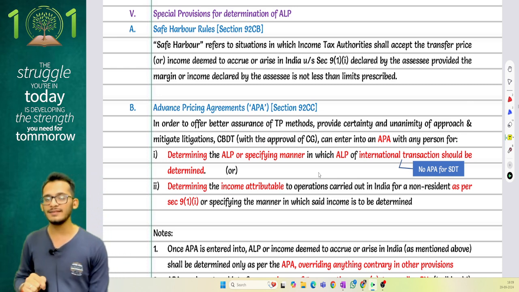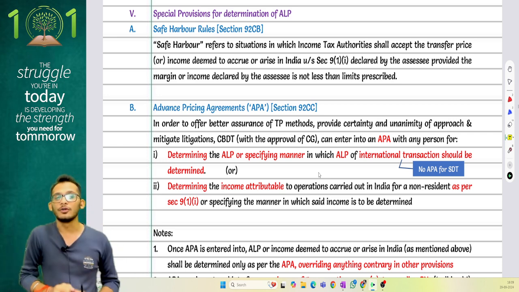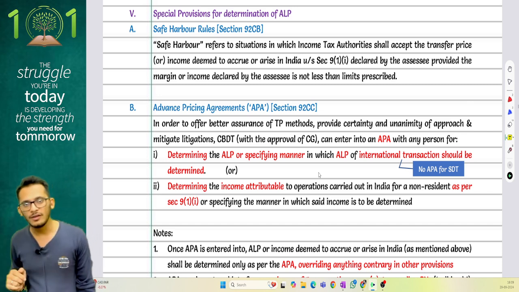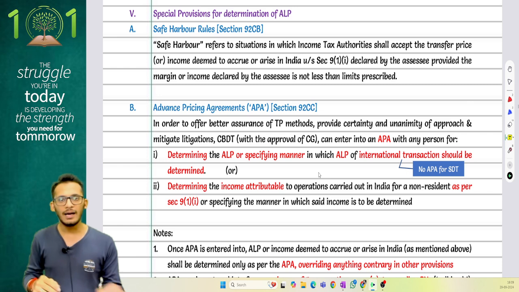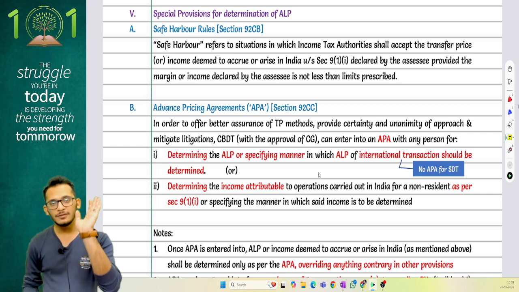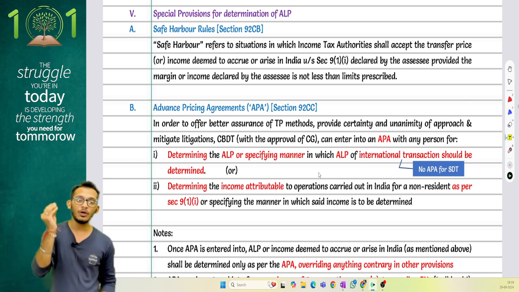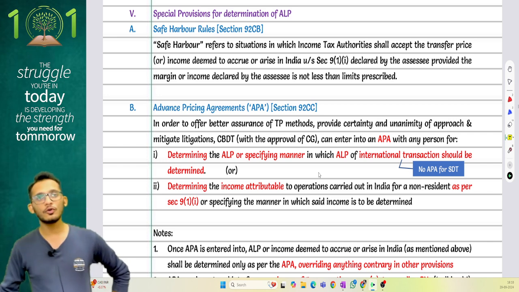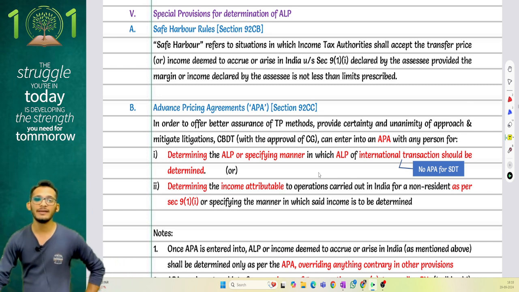Next is your advance pricing agreement, where income tax says that if you feel whatever model you are going to get into may not be fruitful for you, and you see a potential risk there, you can file for an advance pricing agreement with the CBDT. You can request that they predetermine what your arm's length transaction should look like, meaning they can tell you what method should be applied and what margin should be applied. Or they can expand the scope and also tell you whether the provisions of section 9, which is income deemed to accrue or arise in India, will apply in your case or not.